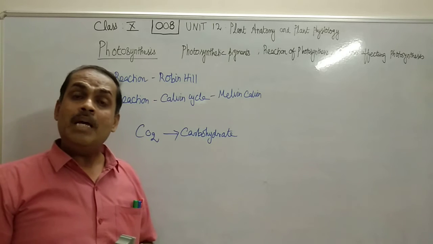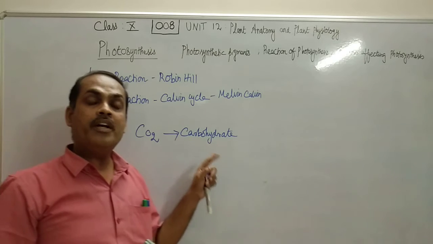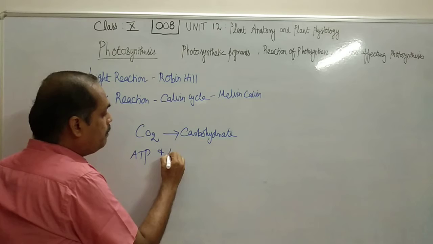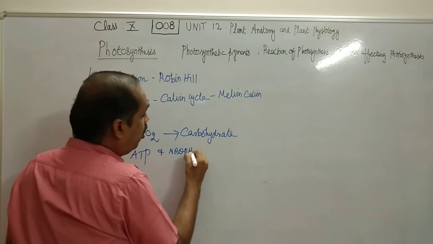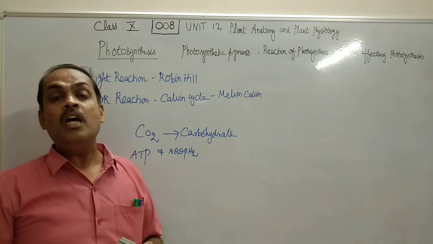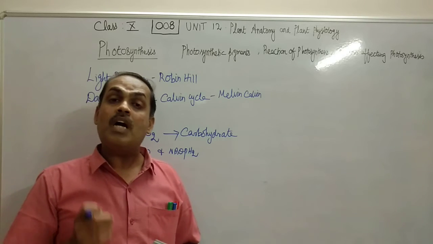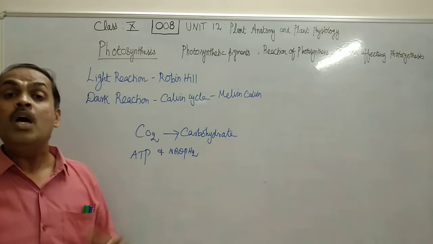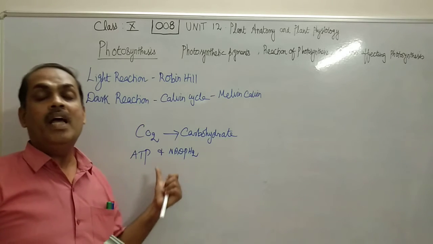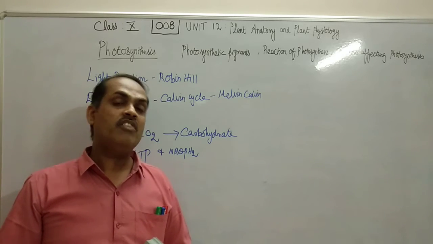Is this enzyme alone enough for the reduction of carbon dioxide into carbohydrate? No, it also requires ATP and NADPH2 already generated by the plants during the light reaction of photosynthesis. So, during dark reaction, the plant reduces carbon dioxide into carbohydrate with the help of enzymes present in the stroma as well as ATP and NADPH2 generated during the light reaction.